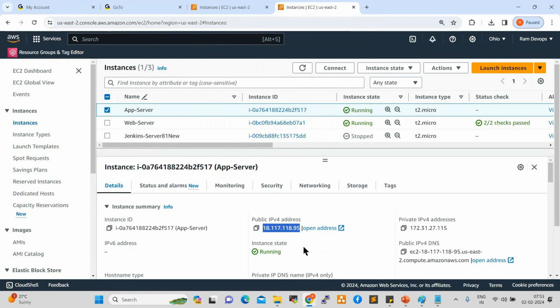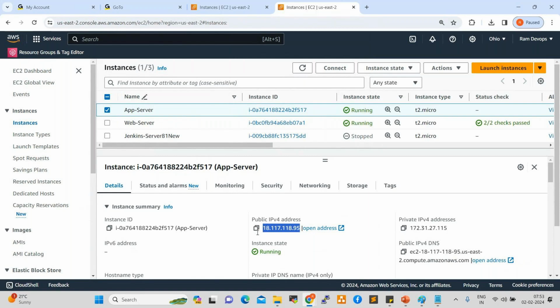The IP will be changed dynamically. Whenever you start the server, the IP will be changed every time, right? Because in the data center, there will be a DHCP server. What is DHCP? Dynamic Host Configuration Protocol server. That will take back this IP.